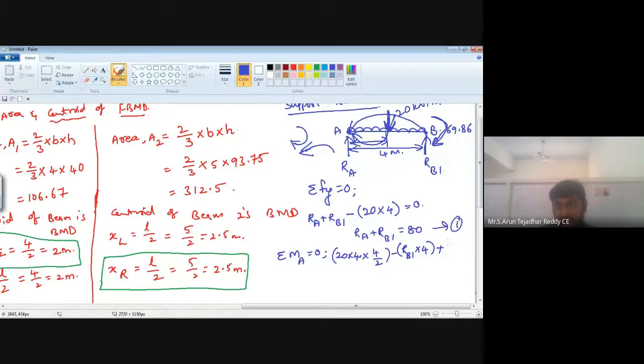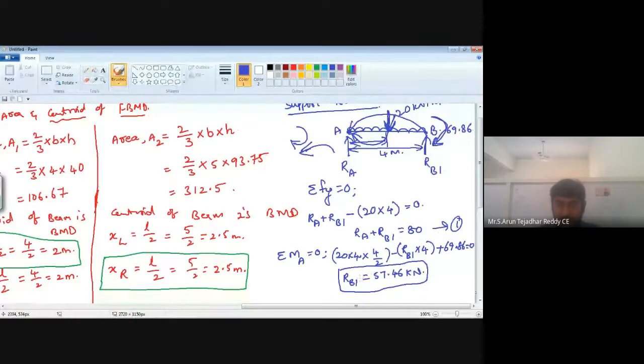Take positive 69.86 is equal to 0. Now from this relation we'll get the RB1 value. What is the value of RB1? After entering values in your calculator, we'll get one value, that is 57.46 kilonewton. This is your RB1.